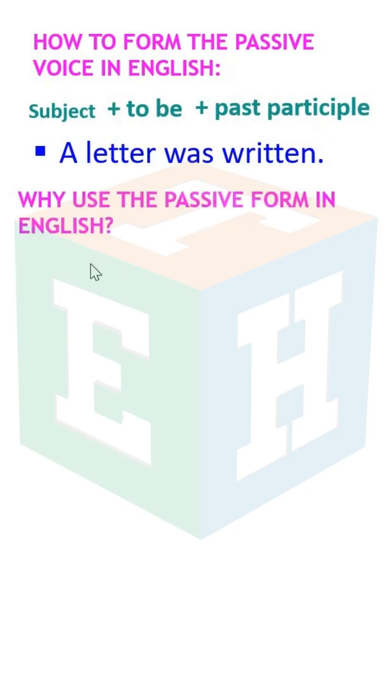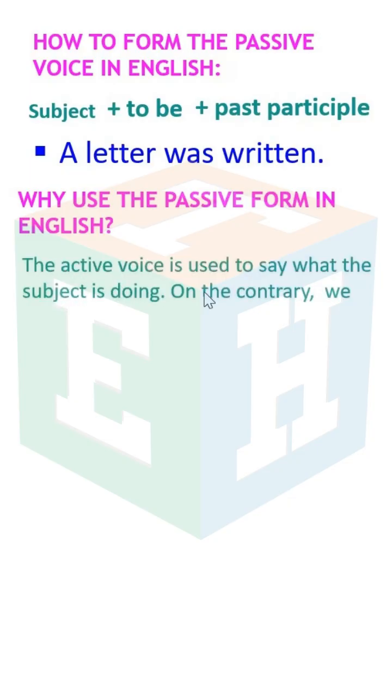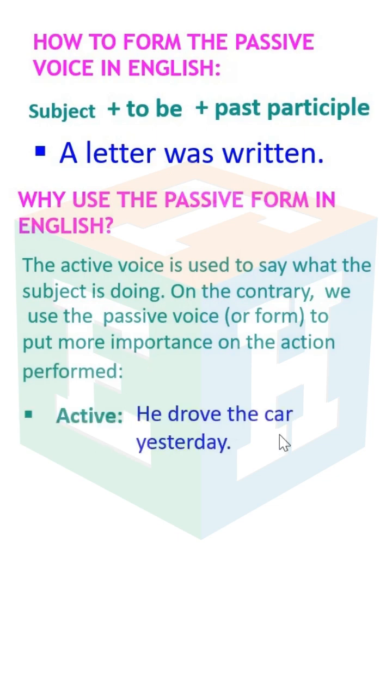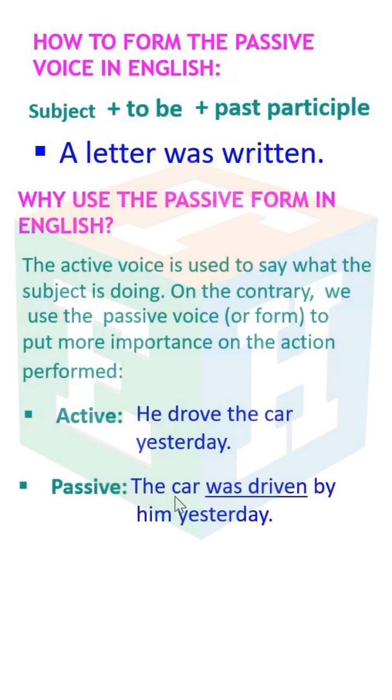Why use the passive form in English? The active voice is used to say what the subject is doing. On the contrary, we use the passive voice or form to put more importance on the action performed. Active: he drove the car yesterday. Passive: the car was driven by him yesterday.